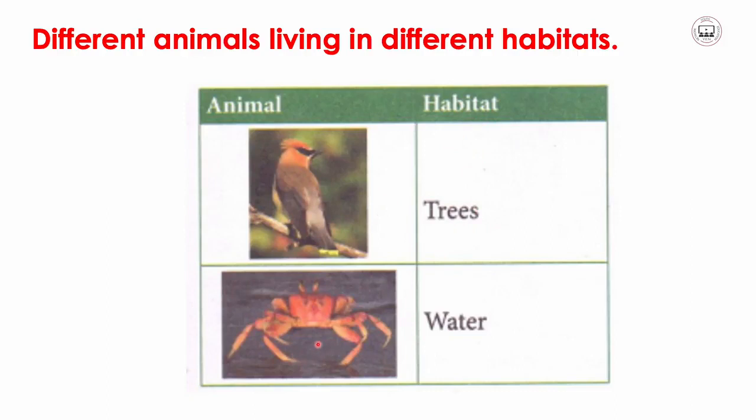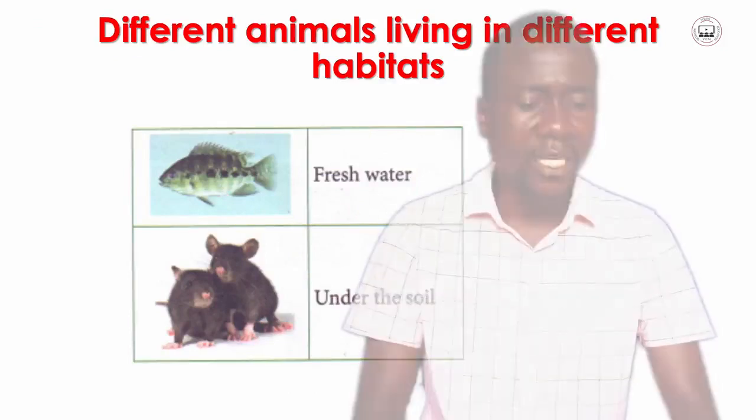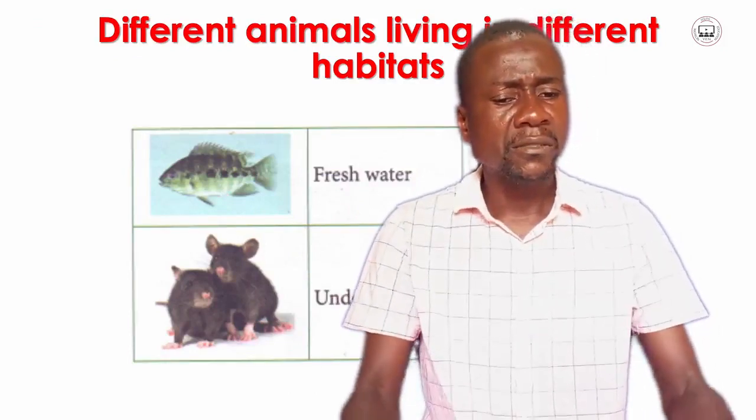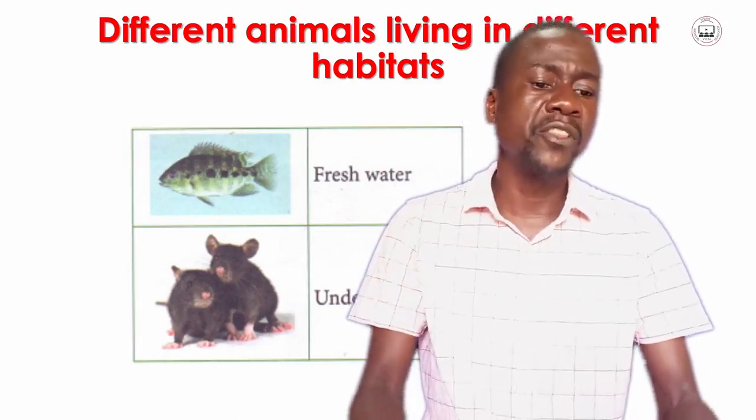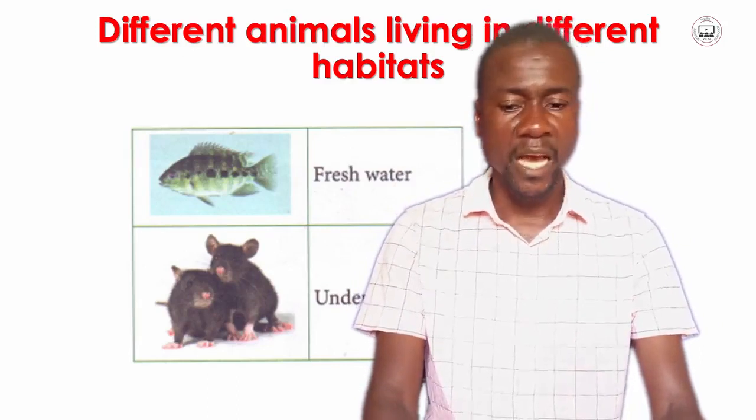And here we have the crab which might live in water. And then we have fish which lives in fresh water. And here we have moles under the soil. So this could be how living things can be grouped according to their differences in habitats.